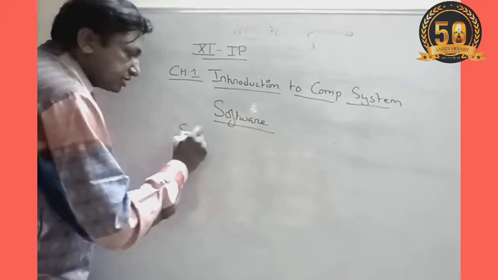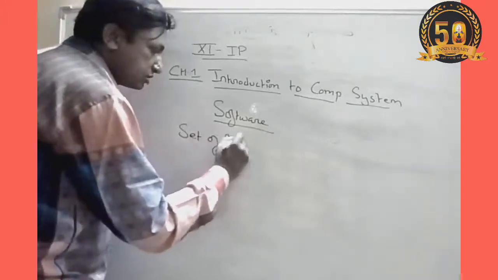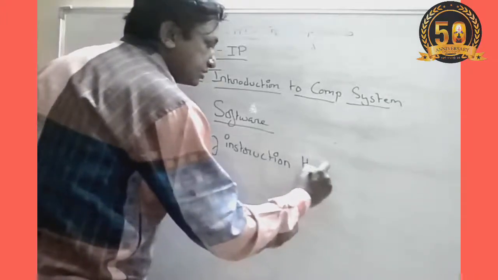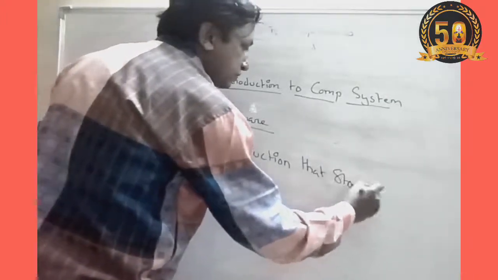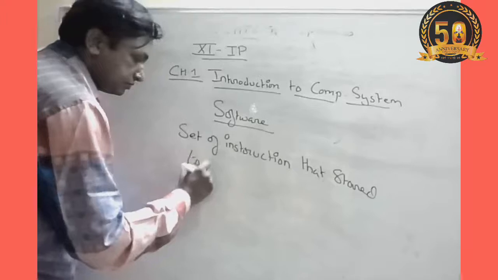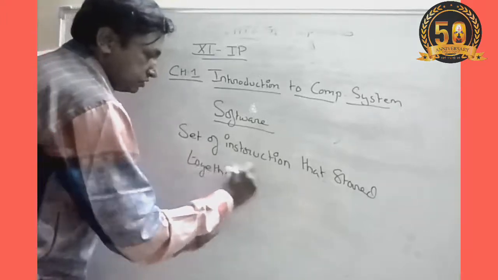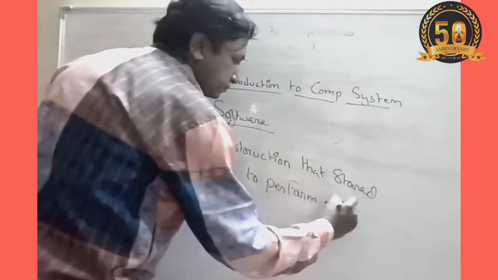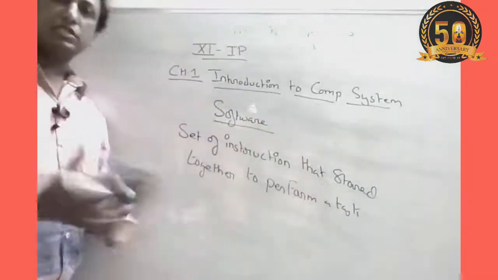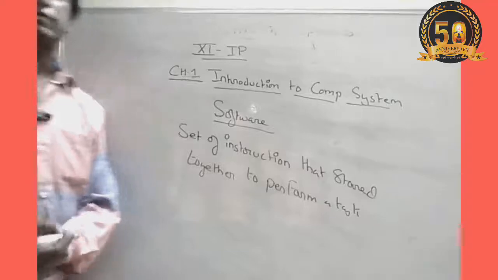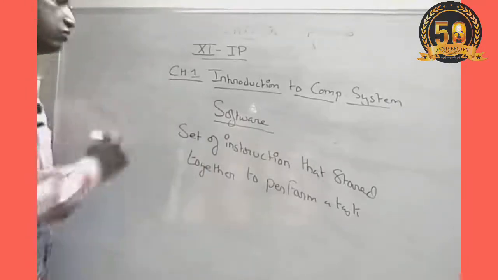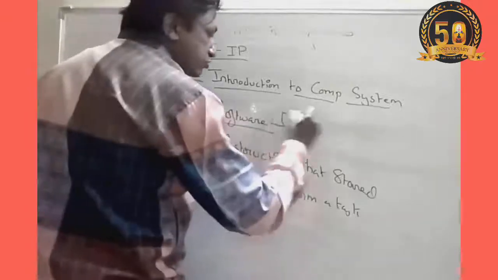Software are a set of instructions that are stored together to perform a task. Software are the set of instructions that are designed in such a way that they accomplish or perform a particular task. Now, software are divided into two categories.